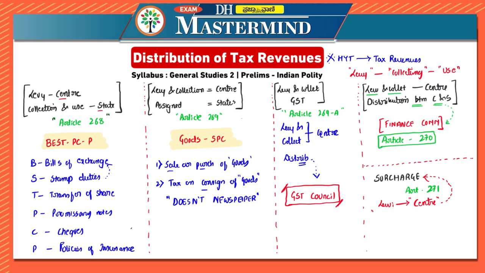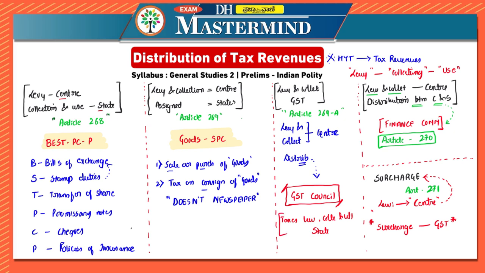The reason is, one very important point which you have to remember is that there is no surcharge which can be charged on GST. So there is no surcharge on GST. Goods and service tax is exempted from the surcharge. That is, surcharge cannot be imposed on GST. Very very important. Last are the taxes which are levied, collected and utilized by the states.